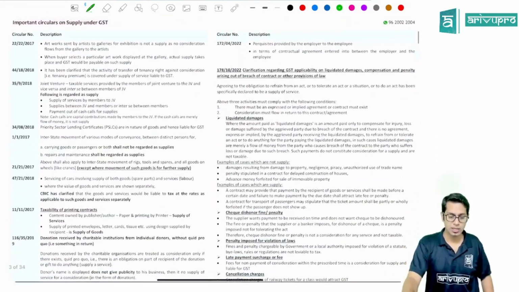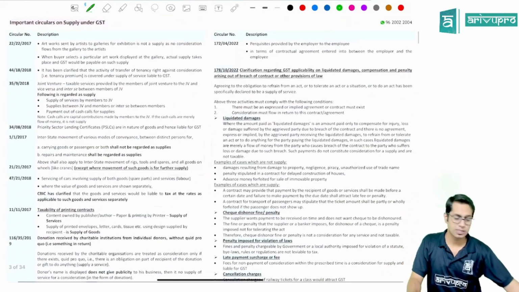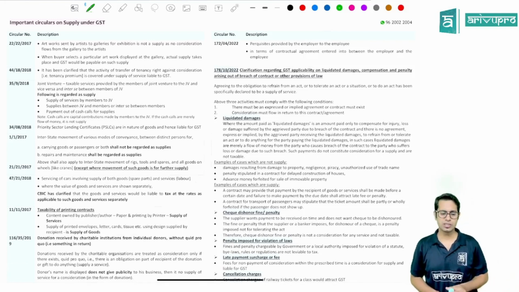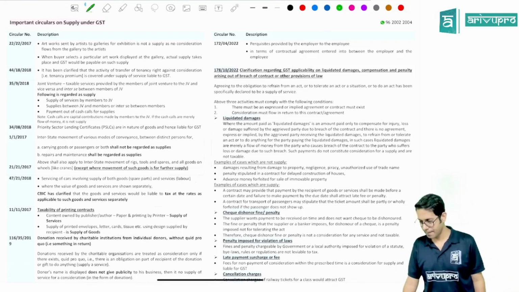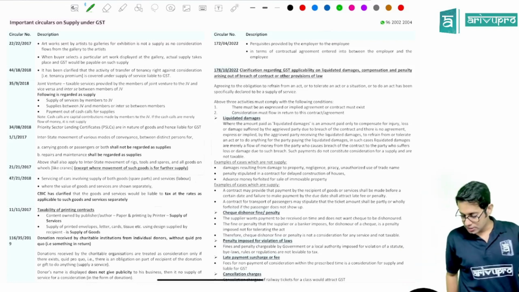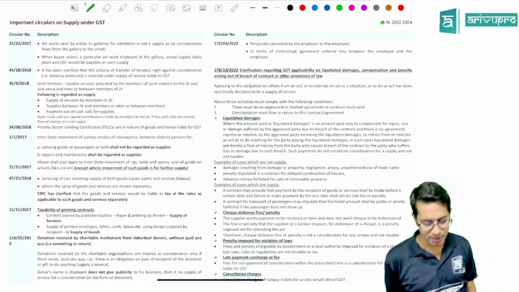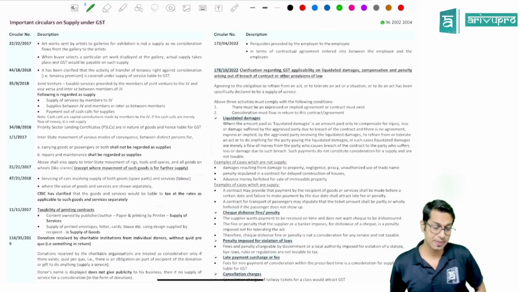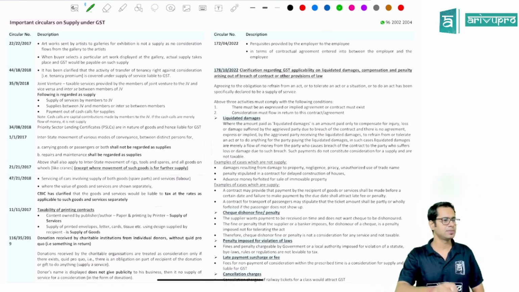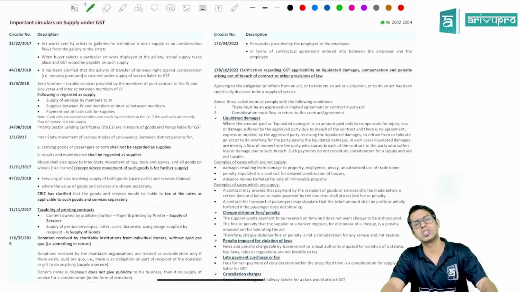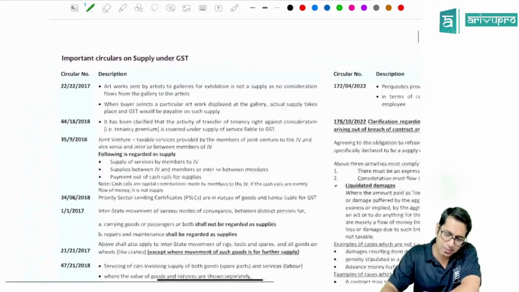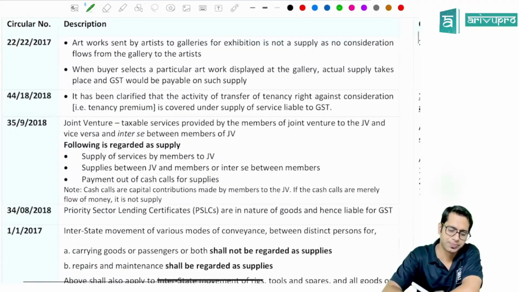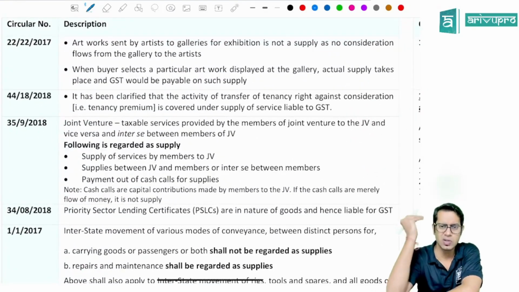There are some circulars with respect to this supply. We'll also see these circulars. There are some important circulars issued by the government, by the board, CBIC, Central Board of Indirect Taxes and Customs. Let us see what these circulars are all about. Now, I'll just tell you the gist of these circulars.